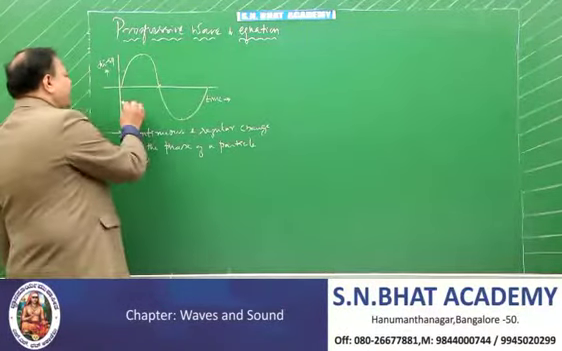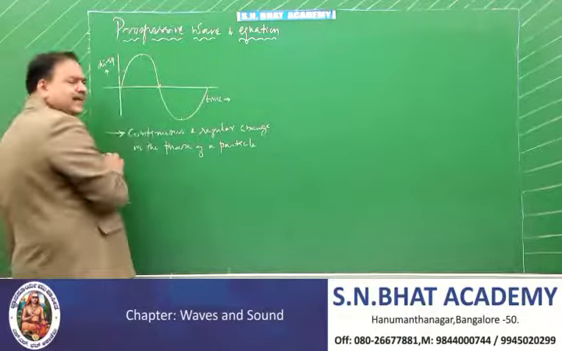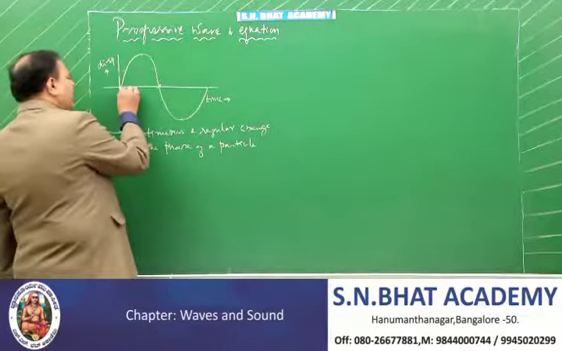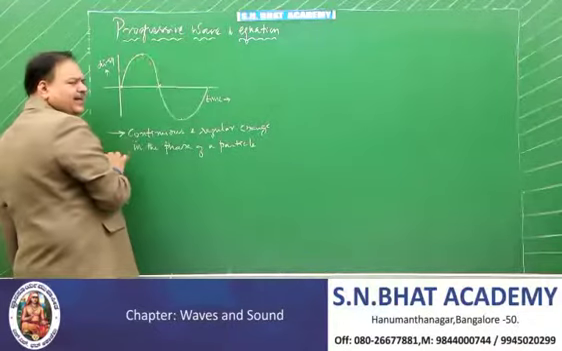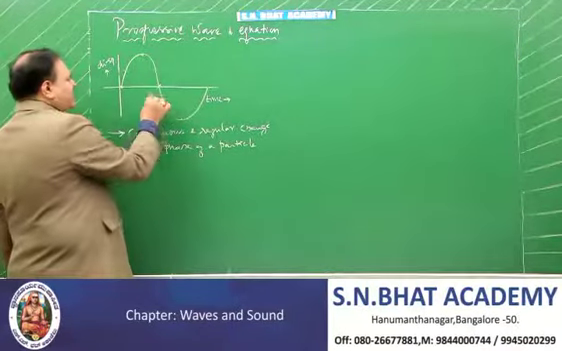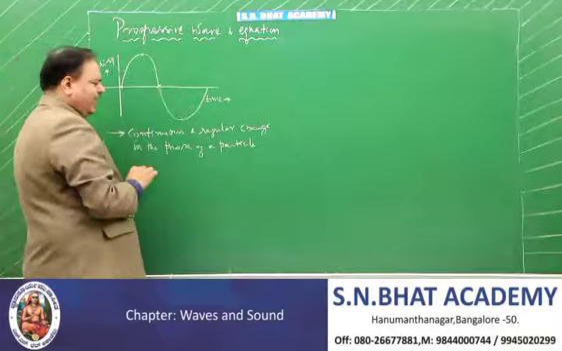Suppose you start at something like 11 o'clock, wave will be here. Next 1 second it will be here at 90 degree. Next 1 second it will be at 180 degree.